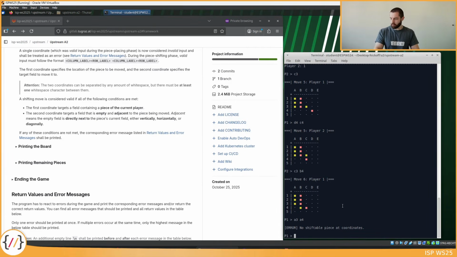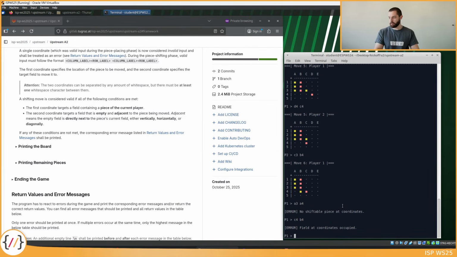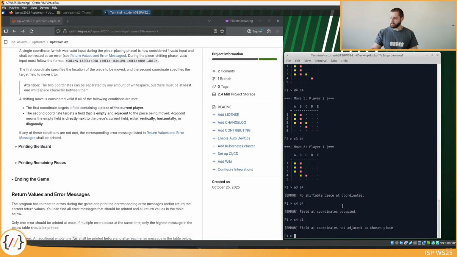Also, you cannot try to shift a piece to a field that is already occupied. So p1 cannot move c4 to b4, for example: field at coordinates already occupied. And of course, you cannot jump over fields, so c4 cannot be moved to d1 or so. The target field is not adjacent to the source field.